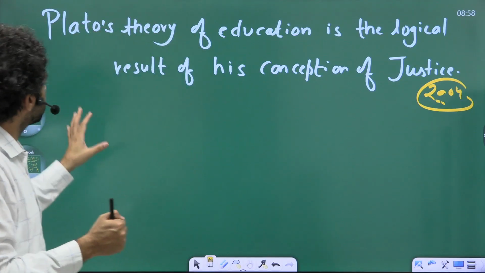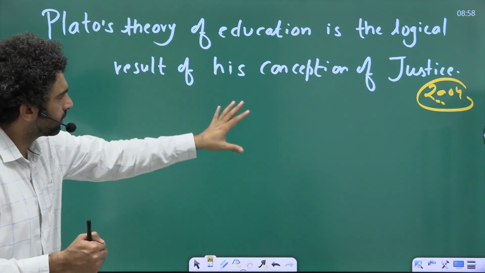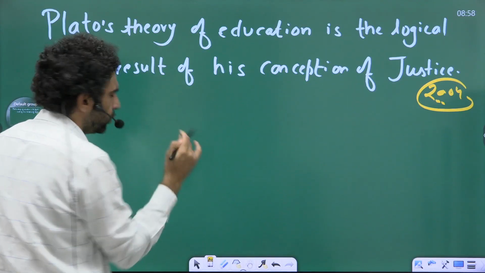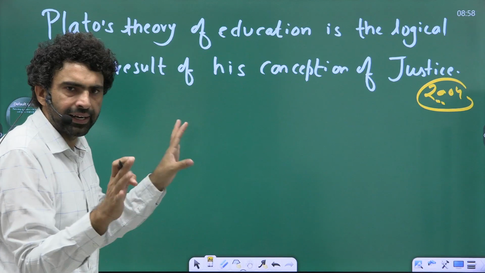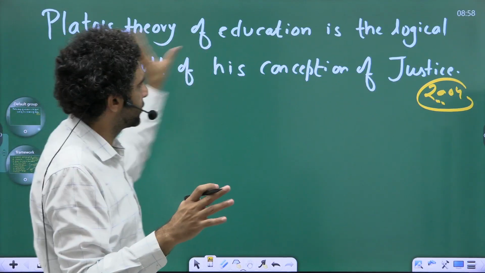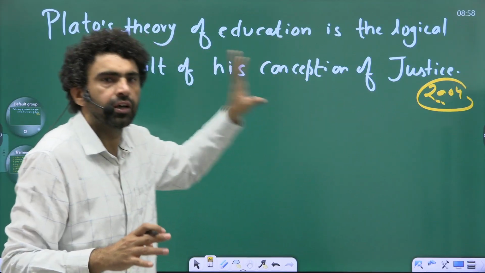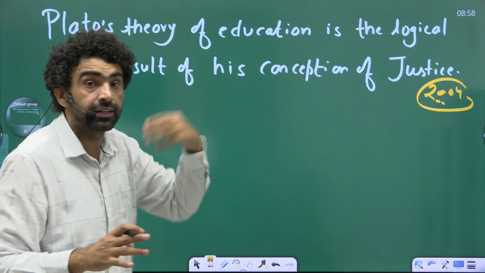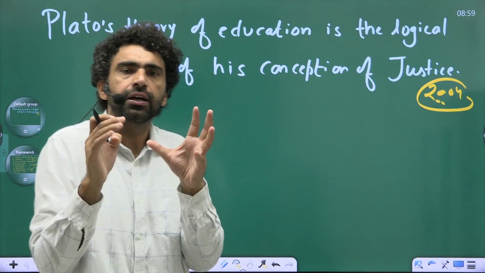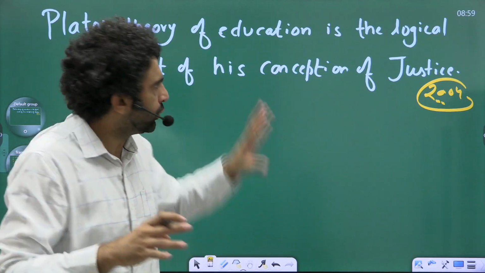Now the question is: theory of education is the logical result of his theory or conception of justice. You have clearly identified the main demand, that is to establish a logical connection between theory of education and theory of justice. Now there are these 2 dimensions. The second thing is the introduction part. In the introduction, you write what is the key concern of Plato, and after that you bring this interconnection.